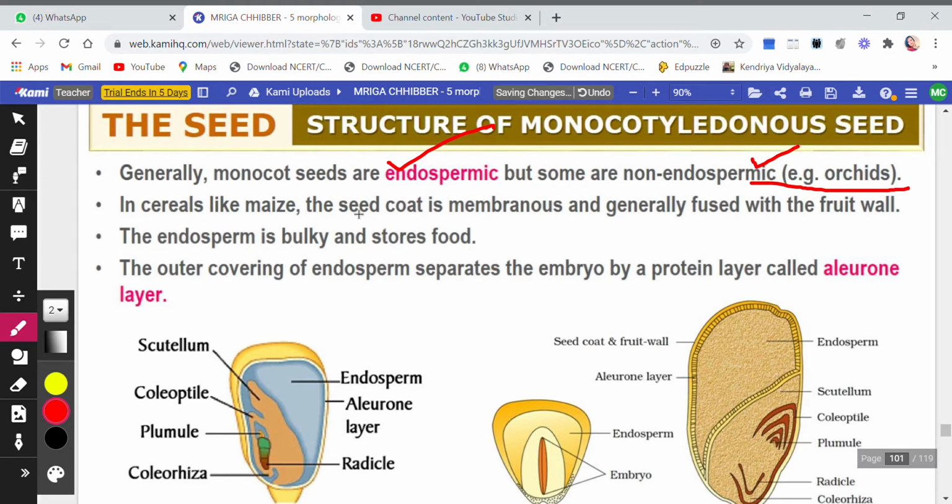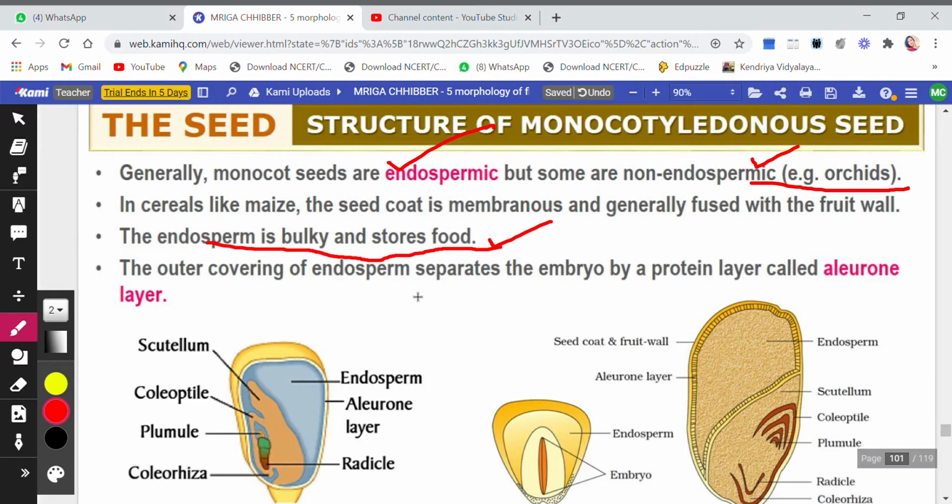In cereals like maize, the seed coat is membranous and generally fused with the fruit wall. Endosperm is bulky and stores food. Endosperm basically is responsible for storage of food because while development, when the seed will develop into a new plant, it will require some energy, some food. So from where will it take that food? It will take the food from the endosperm.